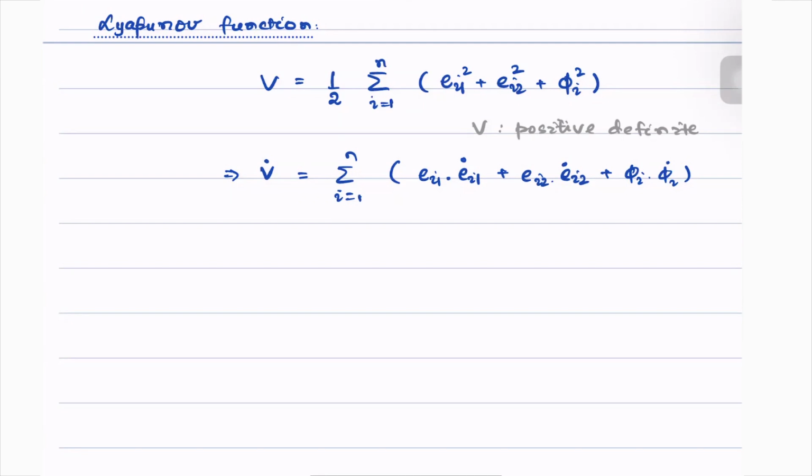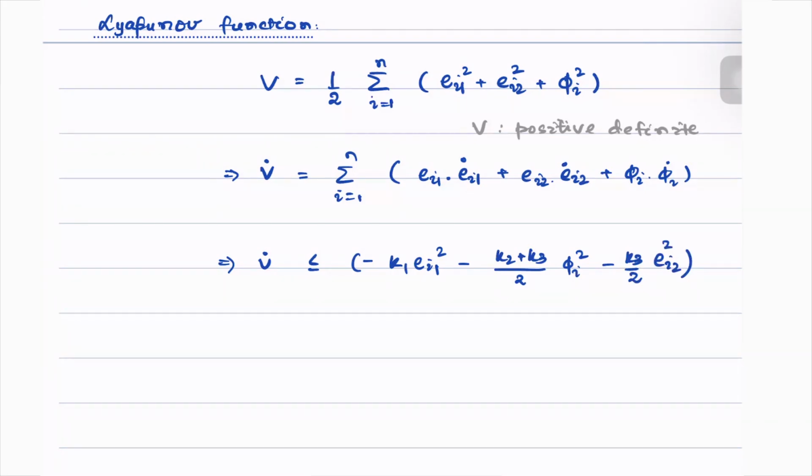Substituting the values of all of the error terms and simplifying it a little bit, we can show that V dot is less than or equal to minus K1 EI1 squared minus (K2 plus K3) divided by 2 times phi I squared minus K3 by 2 times EI2 squared.